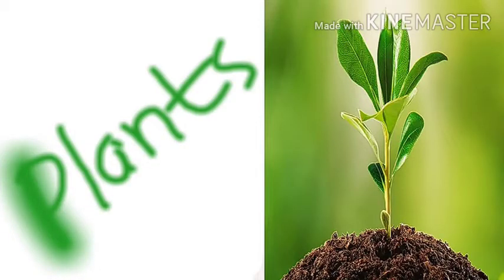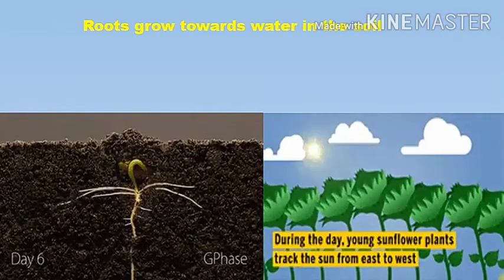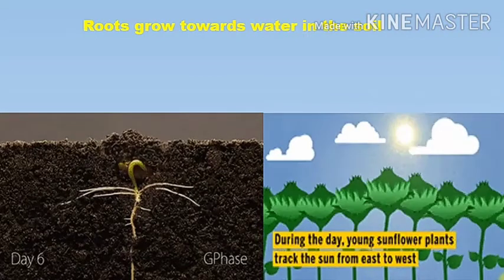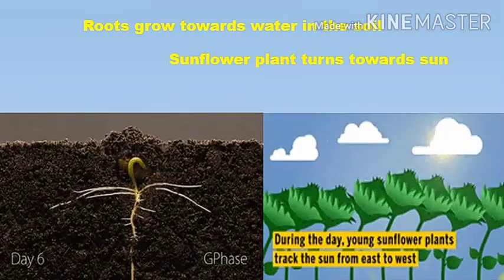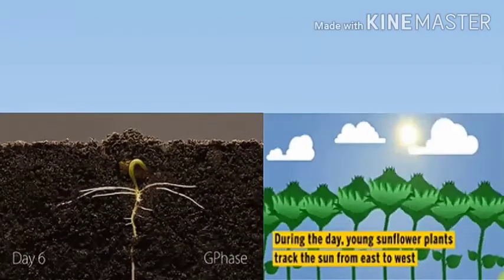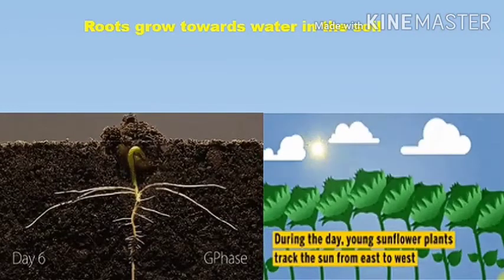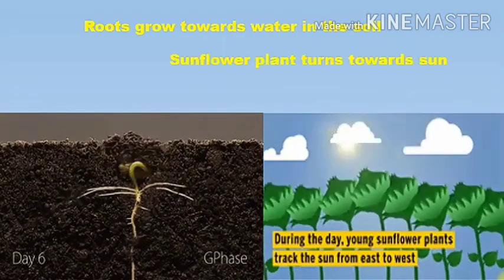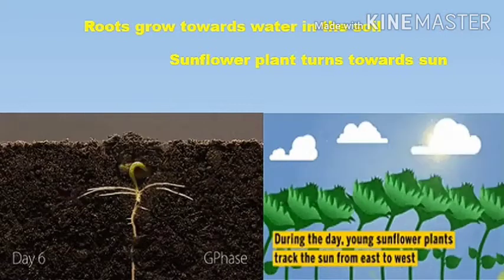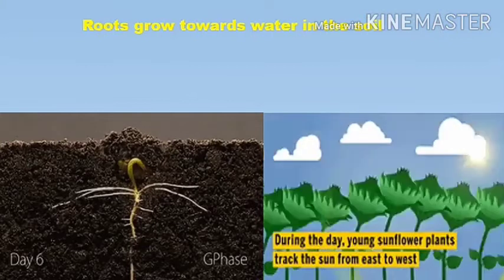Plants also show movement. Plants do not have special organs for movement as animals do. Plants do not move from one place to another, but they still show movement. Observe the pictures on the screen: roots growing towards water in the soil, and a sunflower plant turning towards the sun. Observe that, then you can understand how plants move. This is the movement in plants.